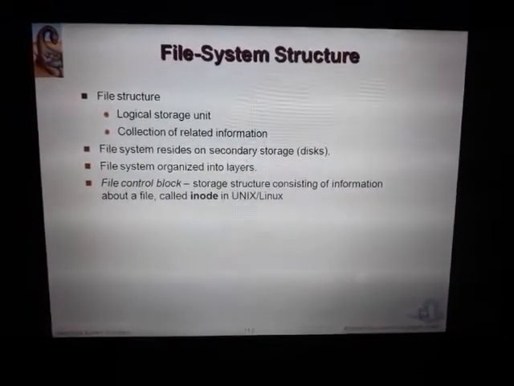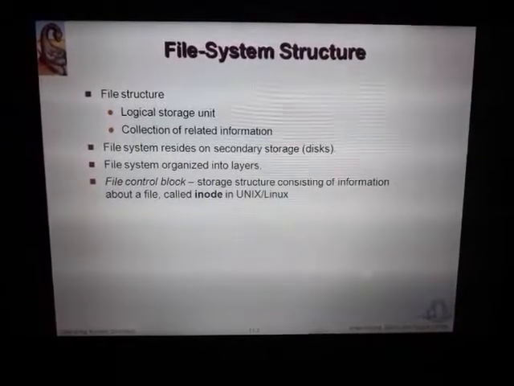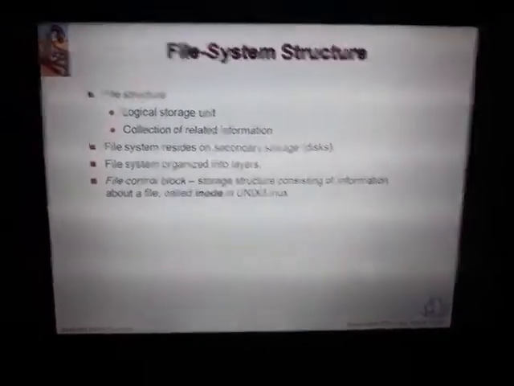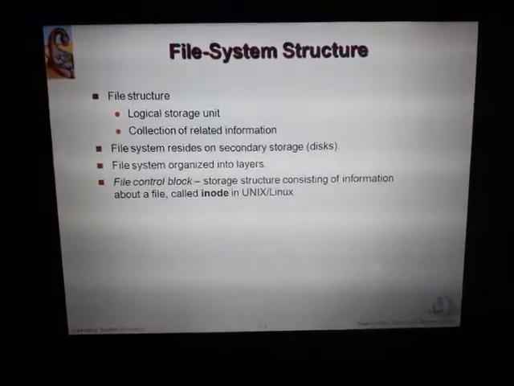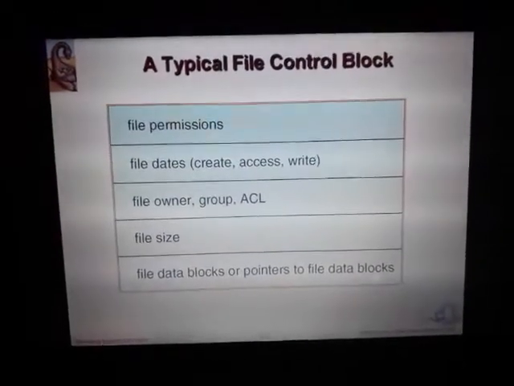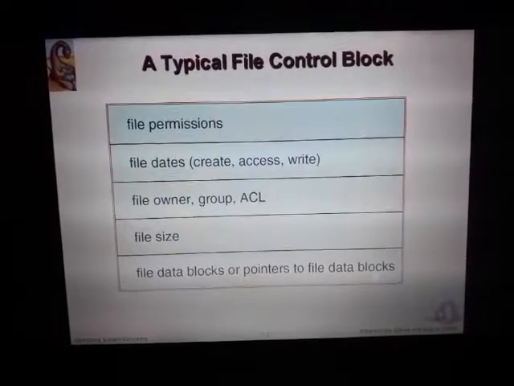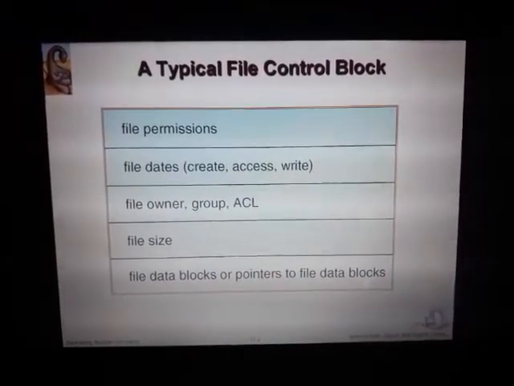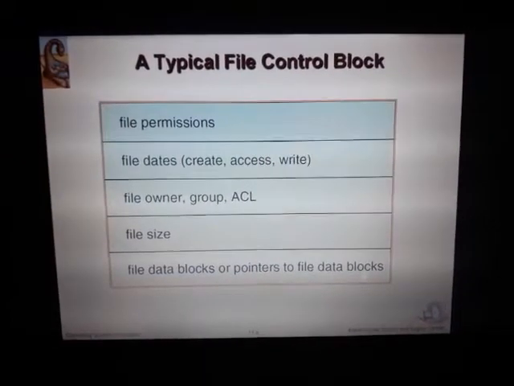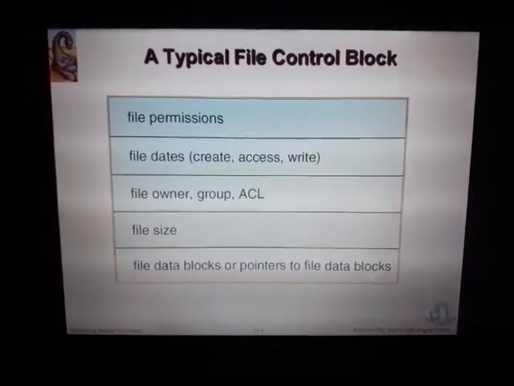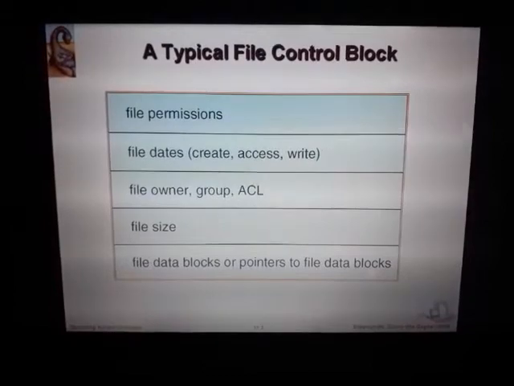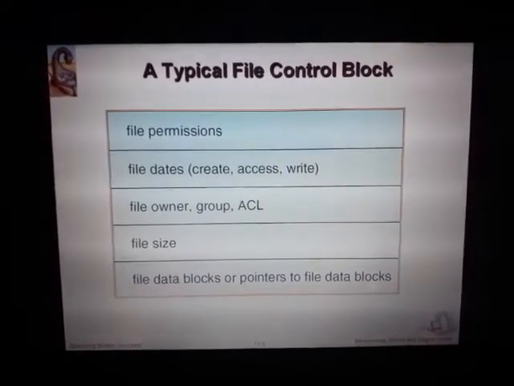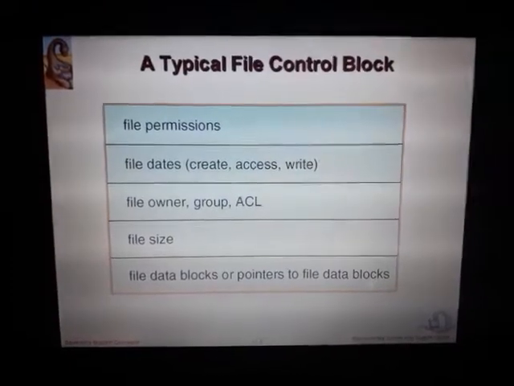Complete information about the file exists in a file control block, which is also termed an inode in Unix or Linux. A file control block has the following components: file permissions, file dates (when it was created, accessed and written), file owner, group, ACL, file size, and file data blocks or pointers to file data blocks. A typical file control block will appear in this way.